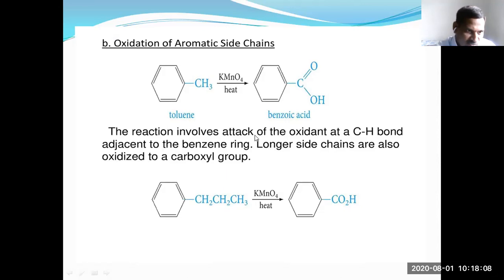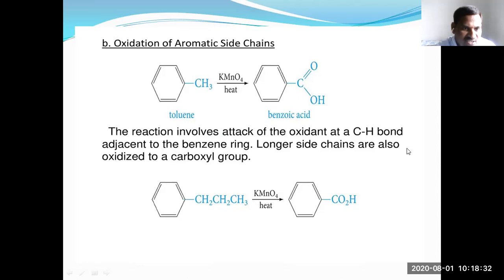The reaction involves attack of the oxidant at a C-H bond adjacent to the benzene ring. That means arenes having benzylic hydrogen undergo oxidation to give benzoic acid only.